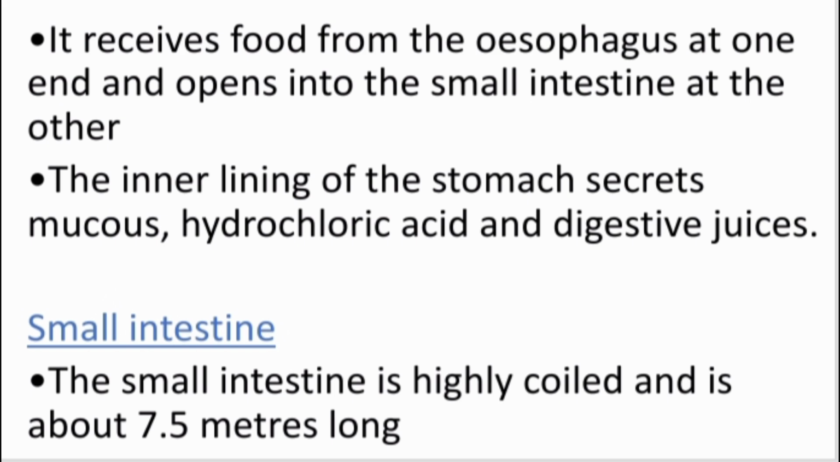The inner lining of the stomach secretes mucus, hydrochloric acid and digestive juices. Here the mucus protects the lining of the stomach, hydrochloric acid breaks down the food, and the digestive juices break down the proteins into simpler substances.